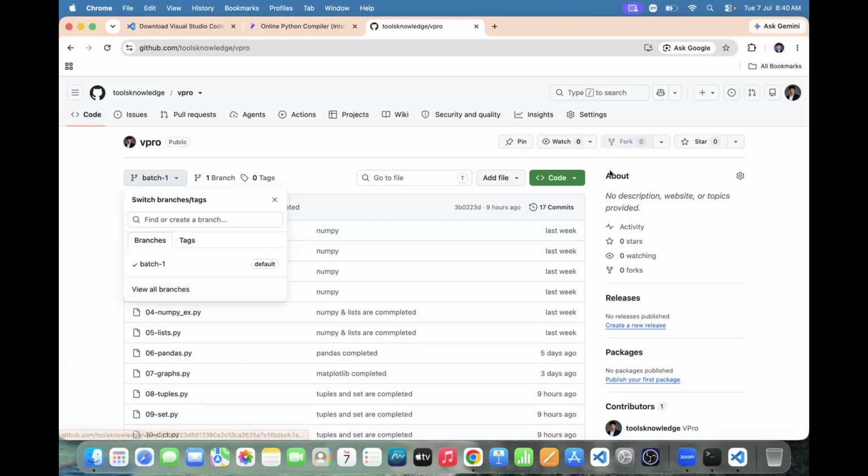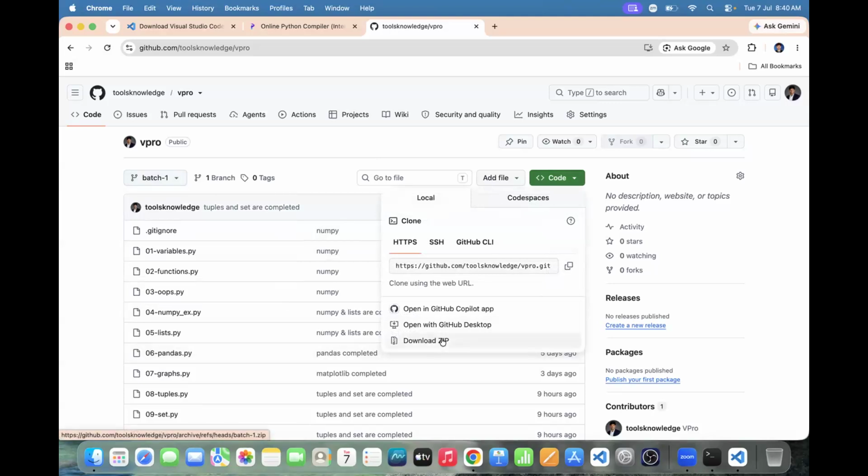Okay, and then you can download it also. Here in the code, you are able to download it, and you people are able to practice. Within 10 to 15 minutes, I will share that repository URL in the WhatsApp group itself. Any questions, team?